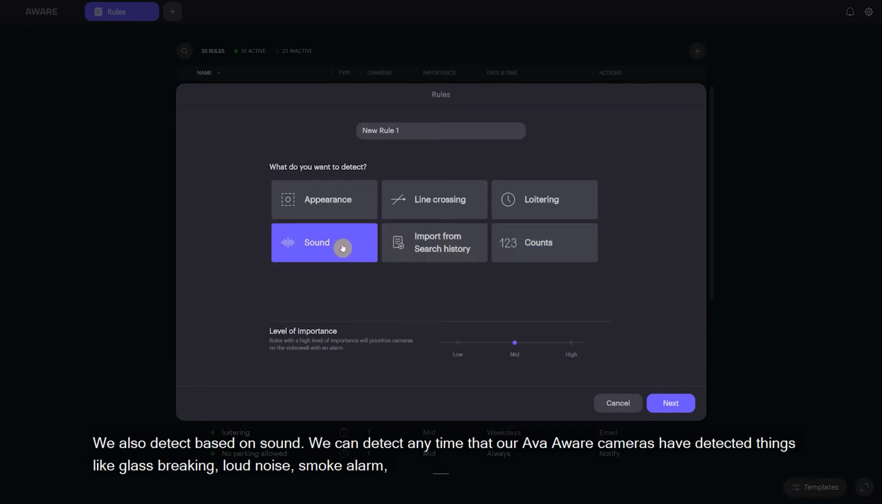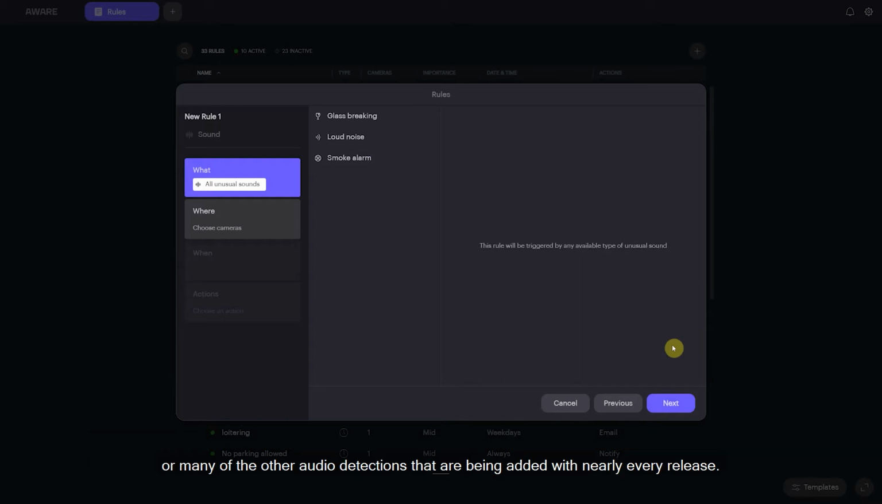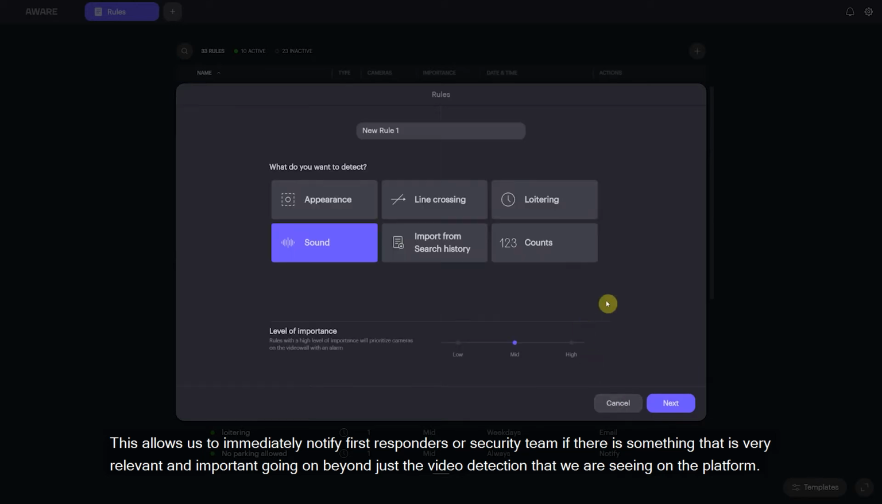We can also detect based on sound. So in this case, we can detect any time that our Ava Aware cameras have detected things like glass breaking, or a loud noise, or a smoke alarm, or many of the other audio detections that are being added with every release that is coming out. This allows us to immediately notify first responders or security team if there is something very relevant and important going on beyond just the video detection that we're seeing on the platform.